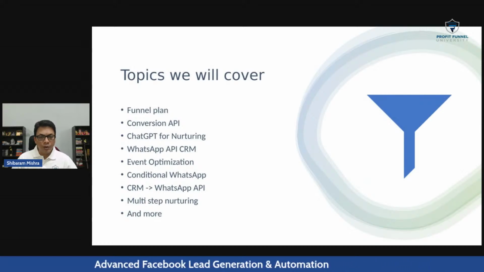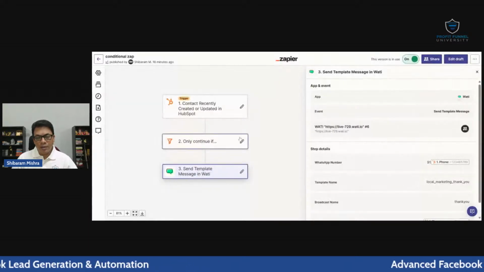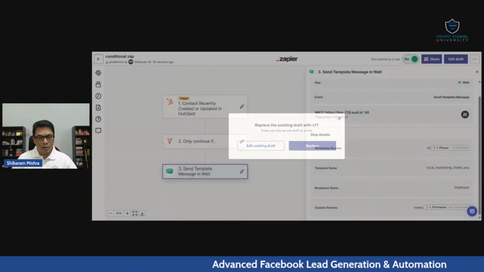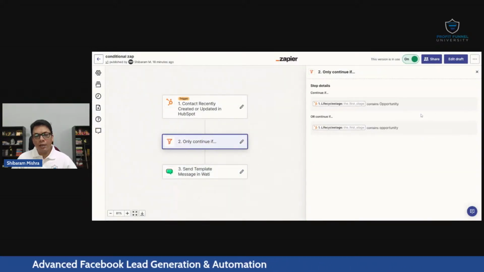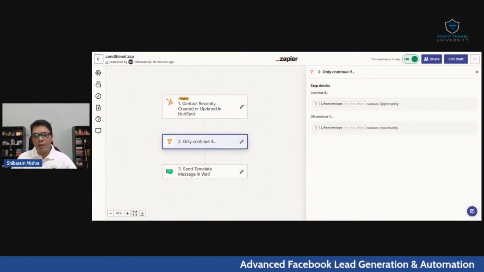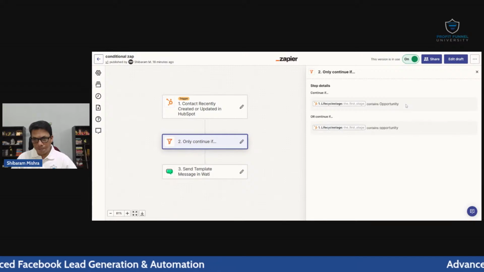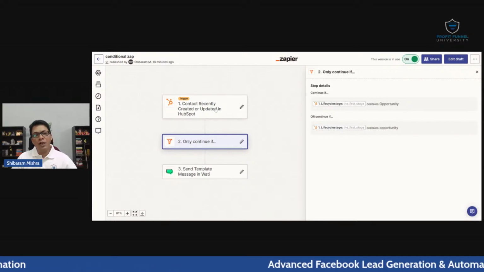Let me show you. So here I'm creating a conditional Zap where it triggers only when a condition is fulfilled. Here, if you see this, I'll not edit it, but let me click it. So there is a condition, continue if the value is like this, continue if the value is like this. This is a live Zap that when I'm sending a WhatsApp message in Wati, if somebody changes to opportunity, okay, means from sales qualified to opportunity. So here I'm using a condition.